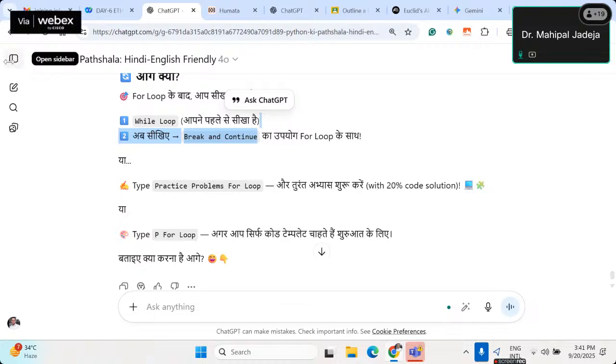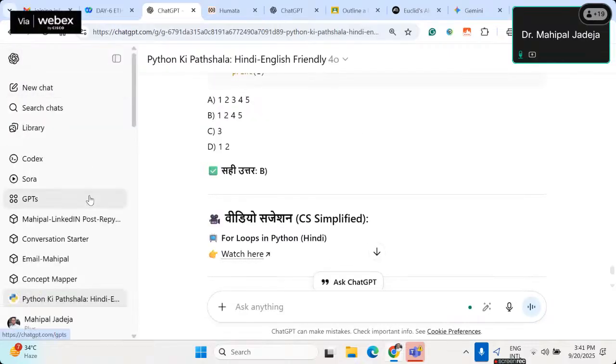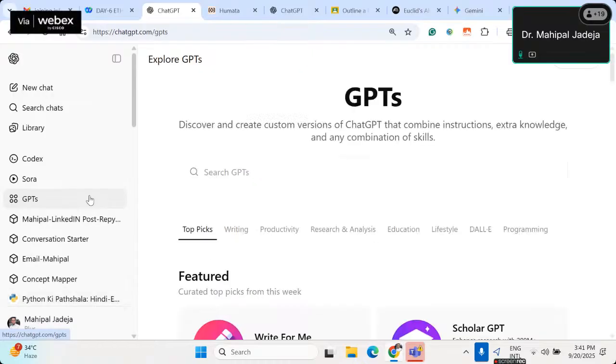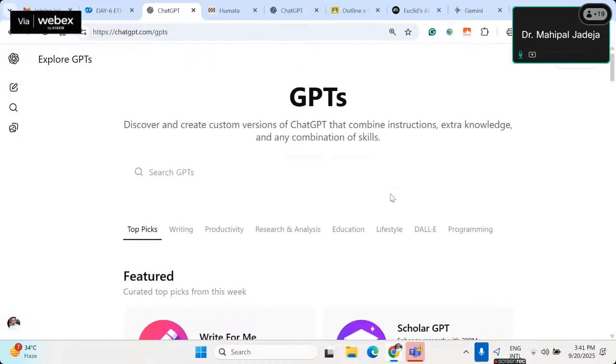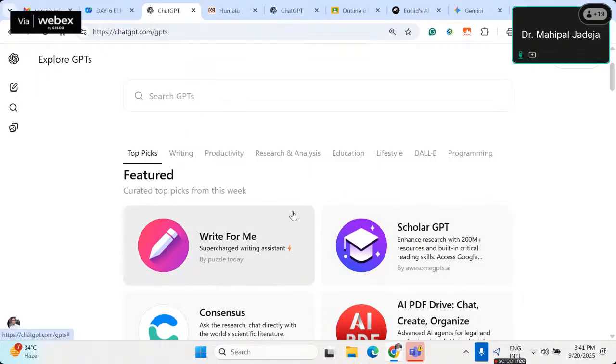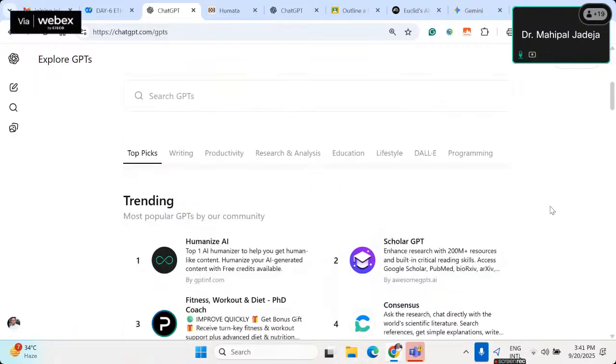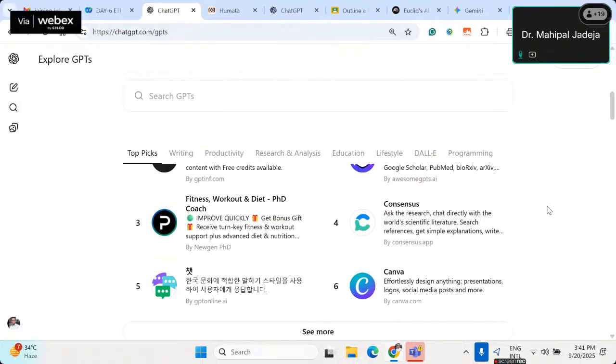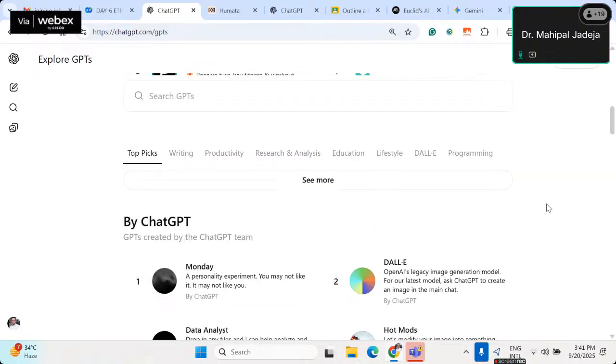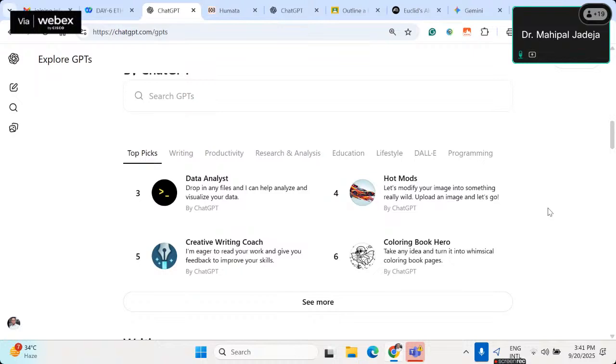One more time, the important thing is to utilize this library. As per my last knowledge, there are more than 3 lakh GPTs available on the GPT Store. This is one of the most underrated, or unutilized, features of ChatGPT. A lot of GPTs have been created and they are very nice, but awareness about them is very low.